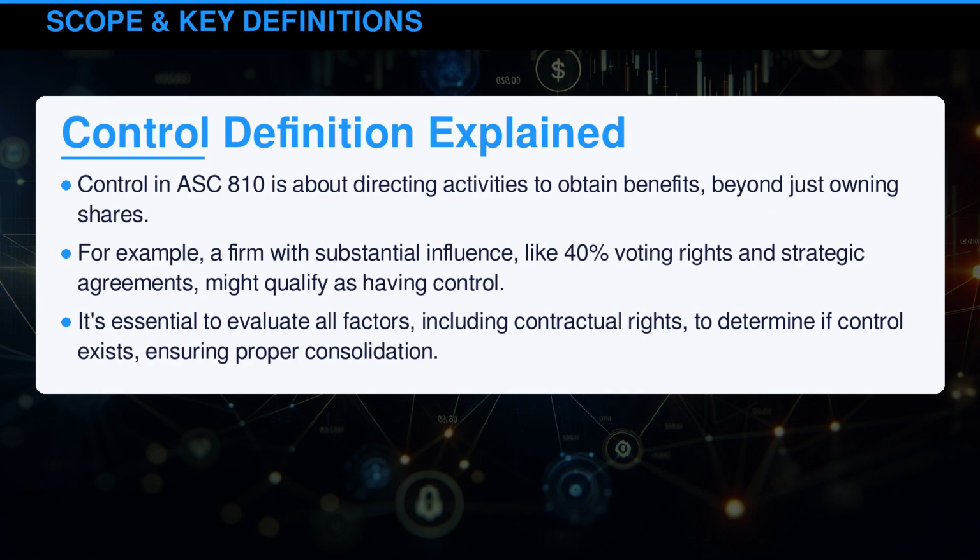Control in ASC 810 is about directing activities to obtain benefits beyond just owning shares. For example, a firm with substantial influence, like 40% voting rights and strategic agreements, might qualify as having control. It's essential to evaluate all factors, including contractual rights, to determine if control exists, ensuring proper consolidation.